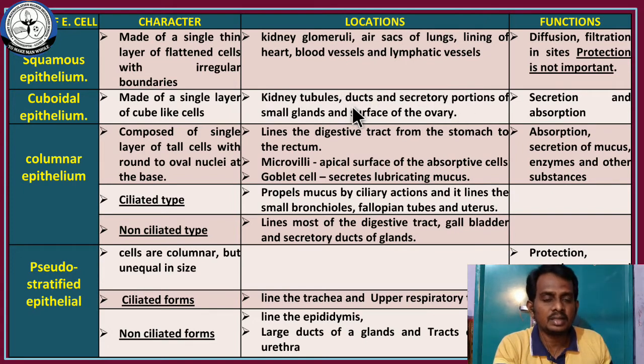And it is also present in the ducts and the secretory portions. Some endocrine glands and the gastrointestinal tract are also parts with a secretory function. And the small glands and the surface of the ovary. The ovary also secretes hormones. Estrogen and progesterone are the hormones secreted by the ovary.